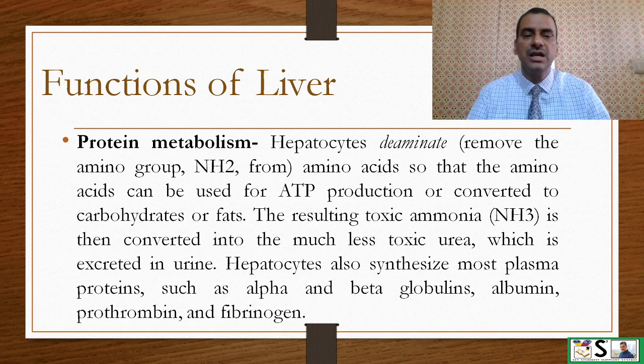Protein metabolism. Hepatocytes deaminate, meaning remove the amino group NH2 from amino acids, so that the amino acids can be used for ATP production and converted to carbohydrates or fats. The resulting toxic ammonia NH3 is converted into much less toxic urea, which is excreted in urine. Hepatocytes also synthesize most plasma proteins such as alpha and beta globulins, albumin, prothrombin, and fibrinogen.